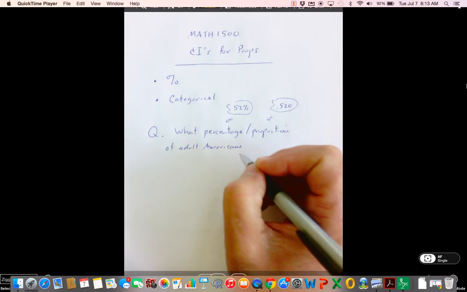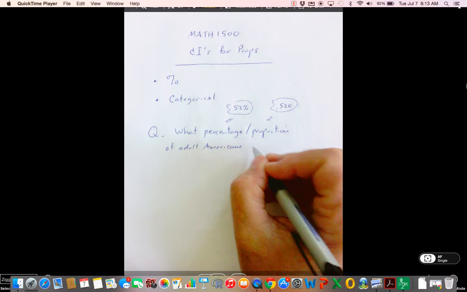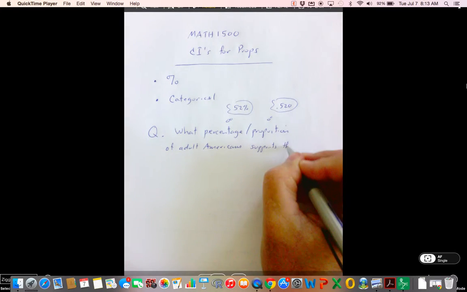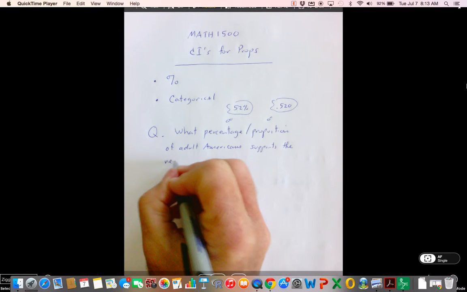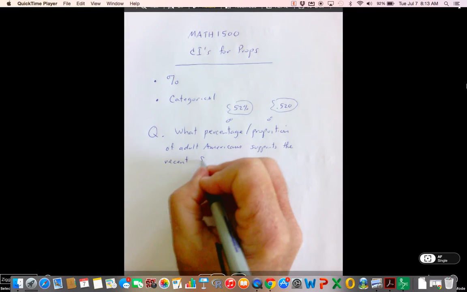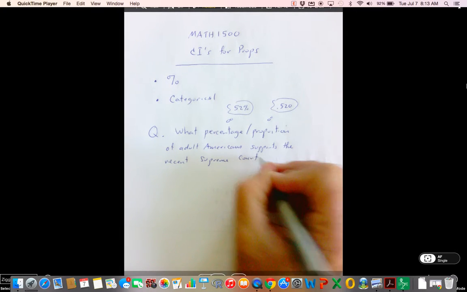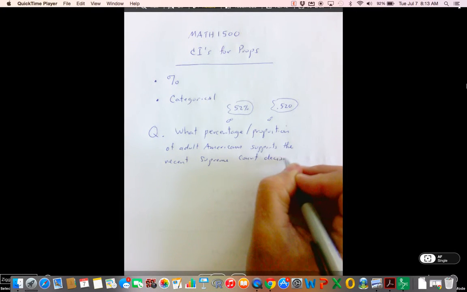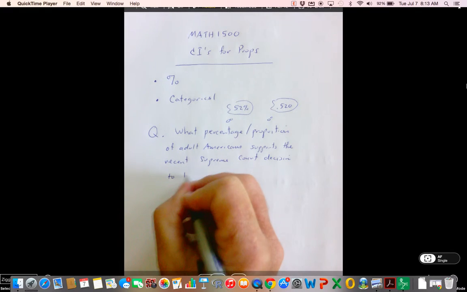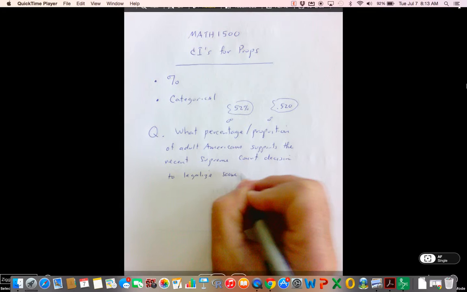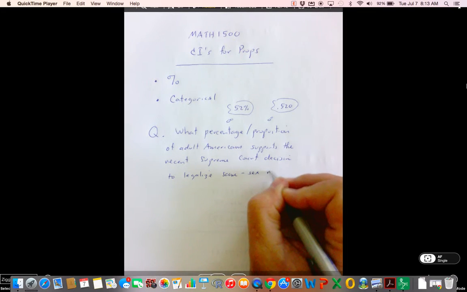What percentage, what proportion of adult Americans supports the recent Supreme Court decision to legalize same-sex marriage?